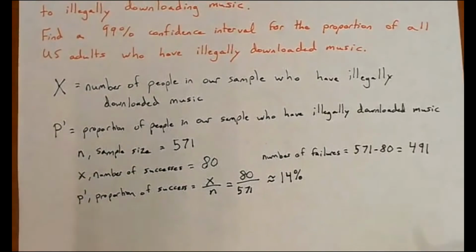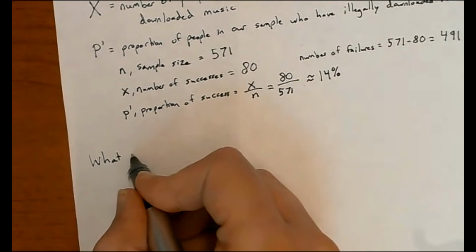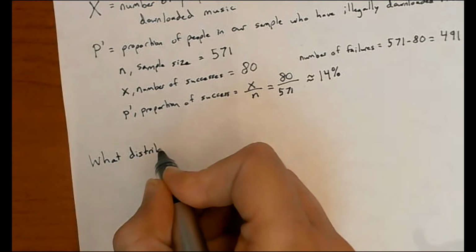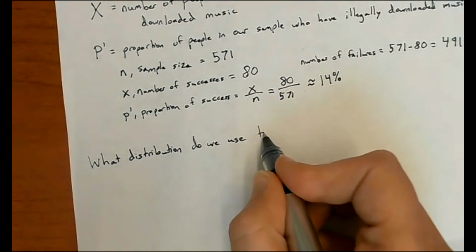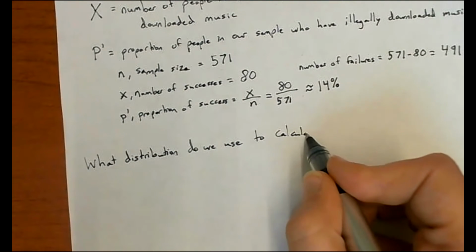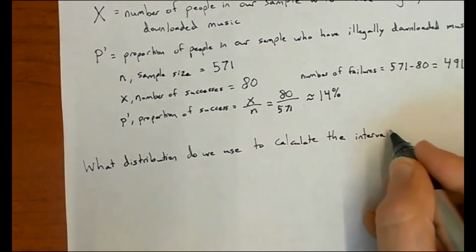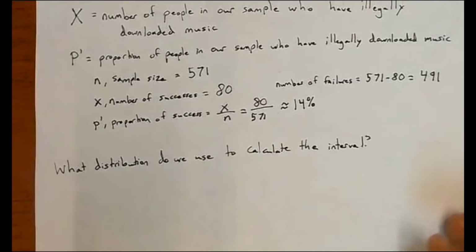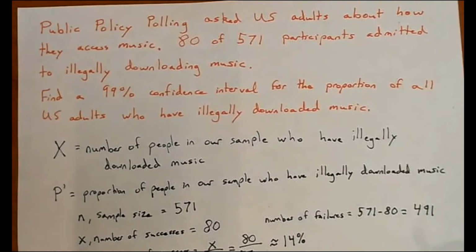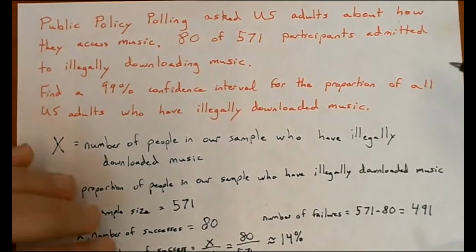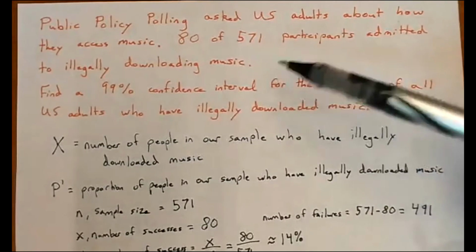Now, this problem didn't ask for this, but some of the others did. What distribution do we use to calculate the confidence interval? If we want to be exact about things, we're asking participants a yes or no question: have you done this or not?